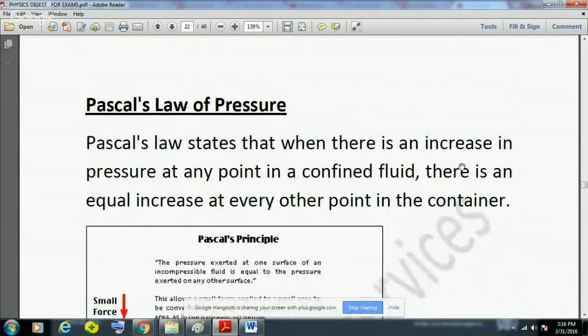So this is the fourth part of physics digest for exams, or physics concepts for exams.